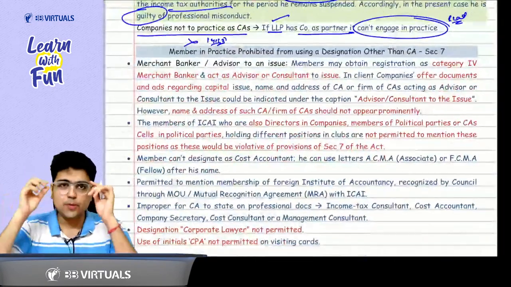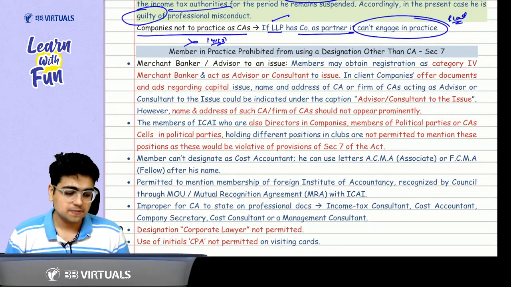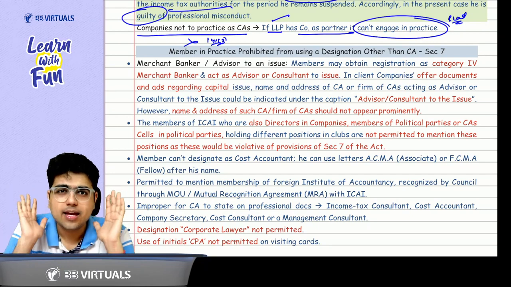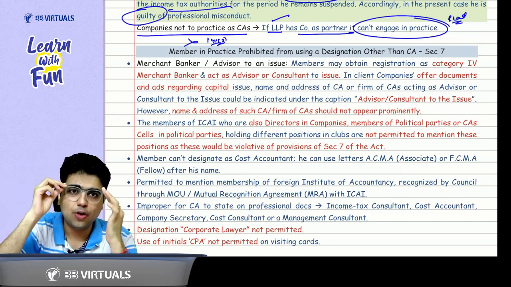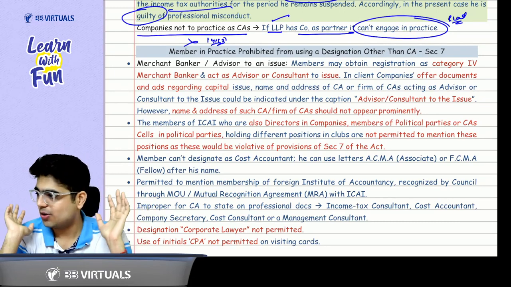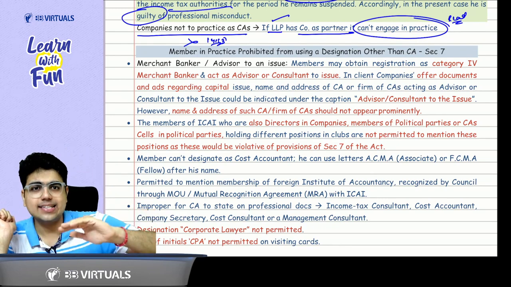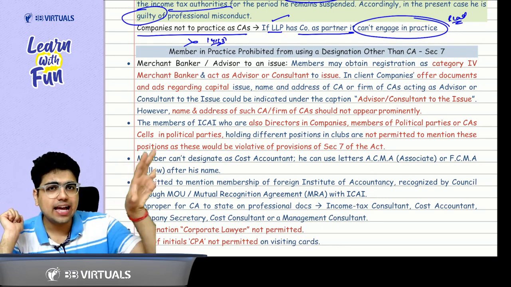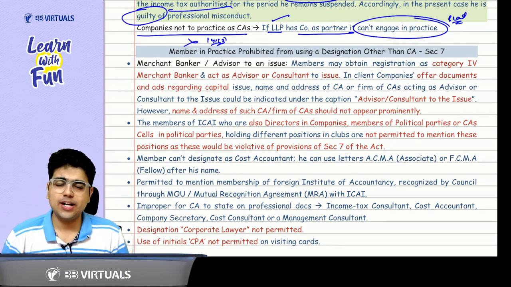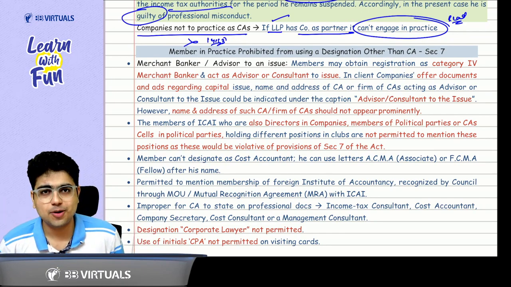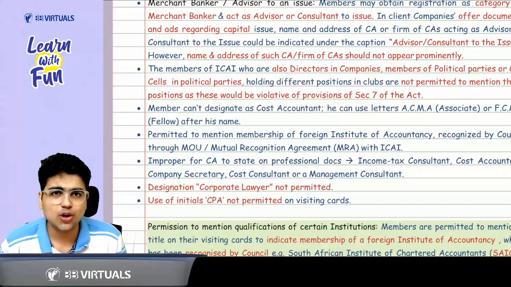Now, sir, another important point that can be asked in your exams, and it's also something which ICAI loves to test a lot of times. Tell me one thing. What would ICAI want if I become a chartered accountant? Sir, ICAI would want that you use this designation of chartered accountant. Are you all with me on this part? Yes, sir. If I use any designation other than chartered accountant, will ICAI like it? No, sir. So it specifically says that if you are a chartered accountant, you cannot use any designation apart from chartered accountant. Sir, can I use cost accountant?